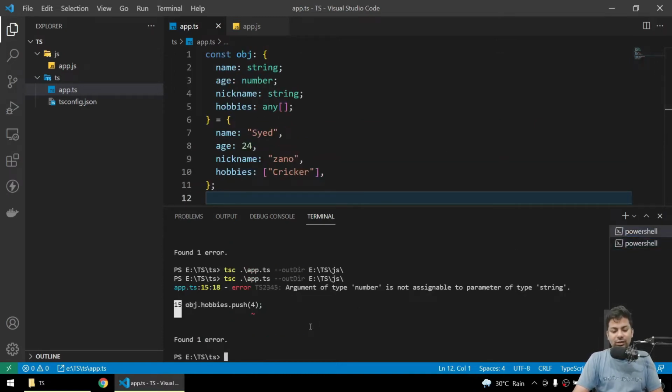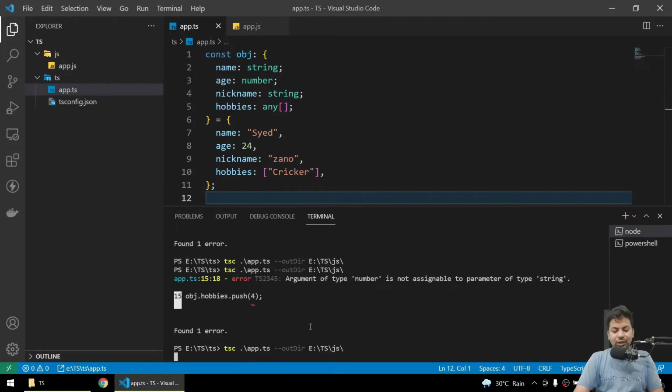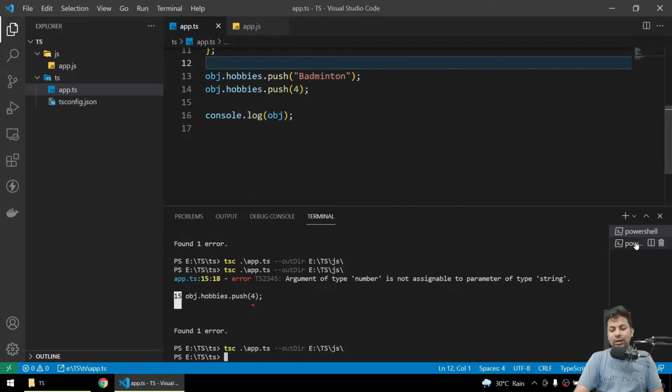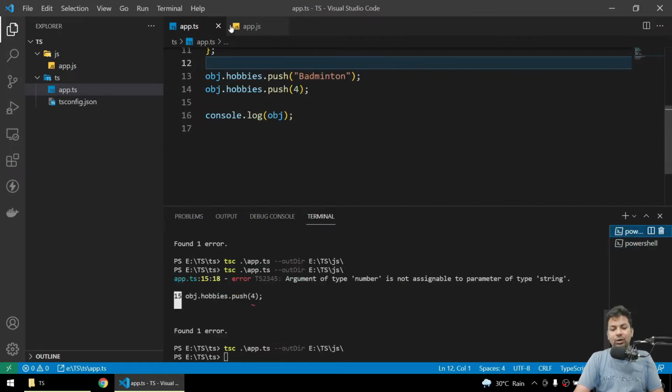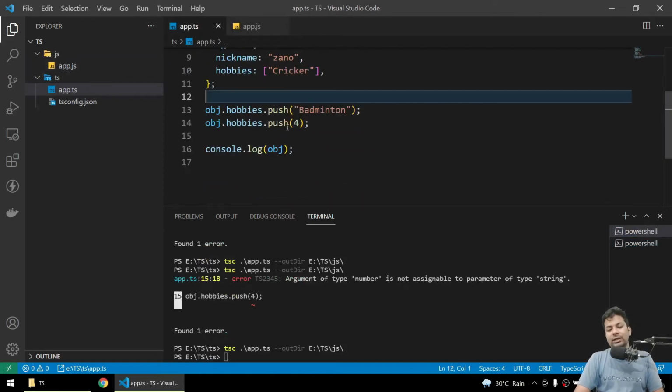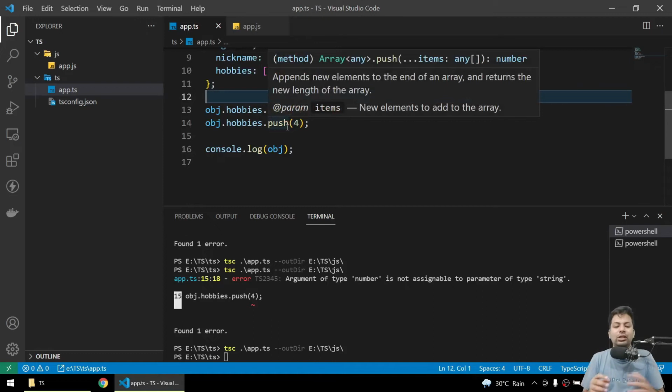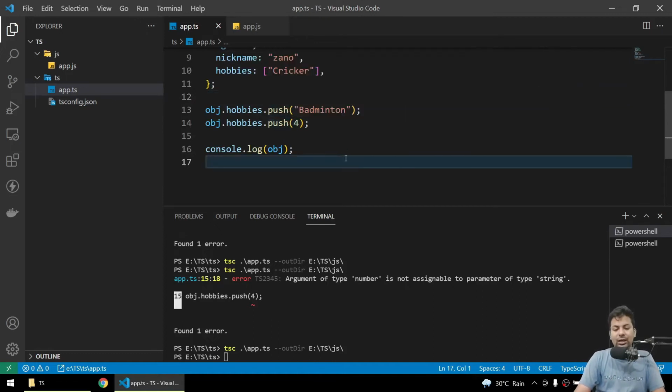Again, I'll show you, no errors because it's accepting all. Sorry, this is the one. Yeah, sorry guys. See, no error, it's accepting it. And if I try to run it here, see, everything's fine because now I have told it can be any data type. I can push strings, integers, any types.